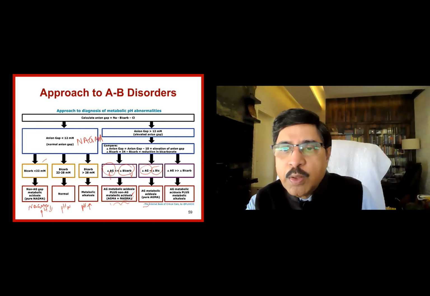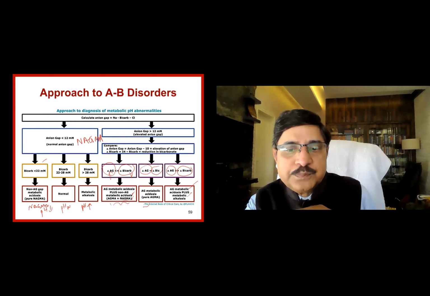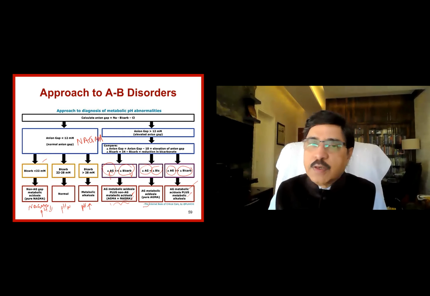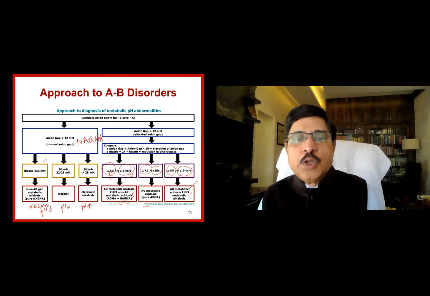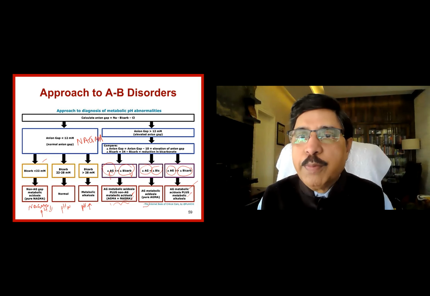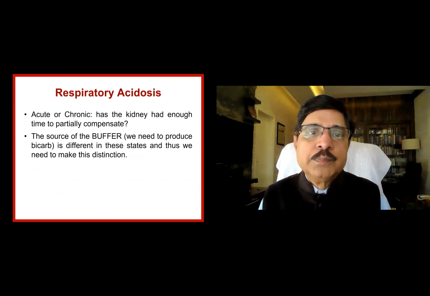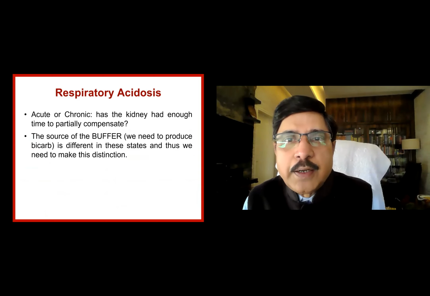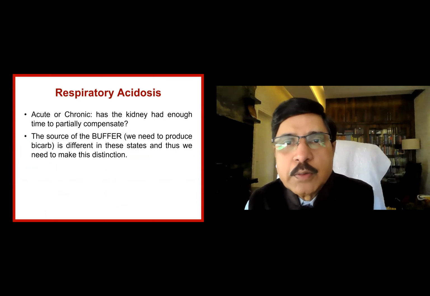The other way around, if the anion gap is there, but the bicarbonate excess is very much seen, then you have a metabolic acidosis plus a metabolic alkalosis. So this is a mixed disorder. When we come to the examples, you will understand this much better when you work out the delta bicarbonate and all. Now, we go to the respiratory acidosis and respiratory alkalosis.